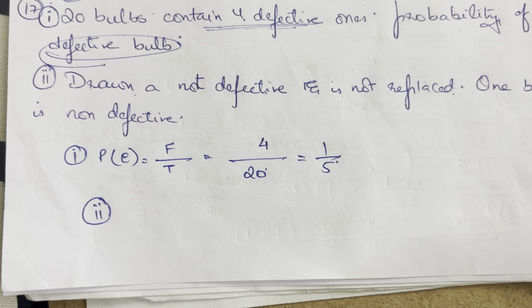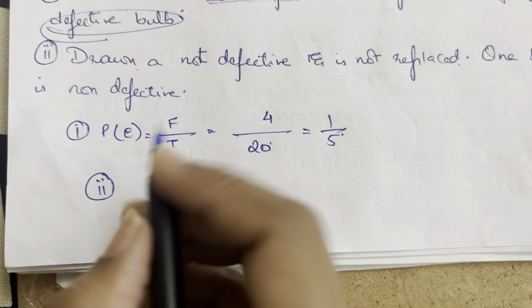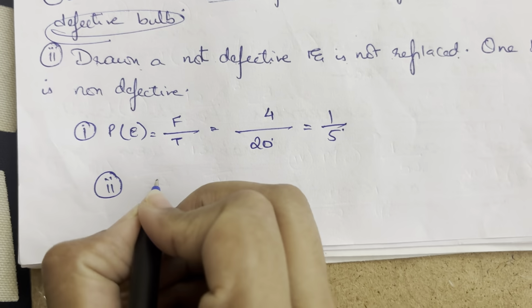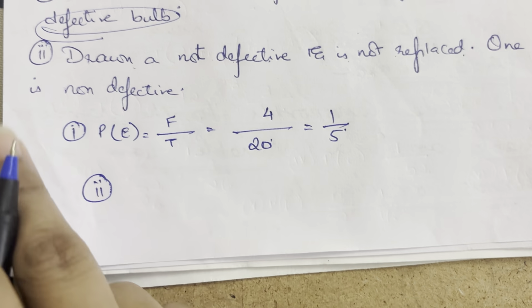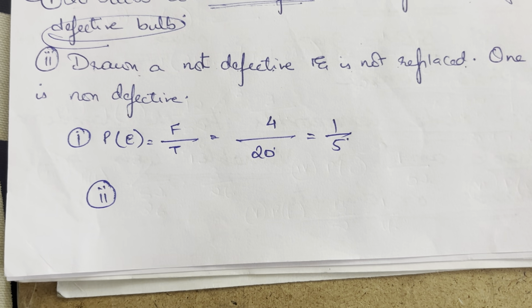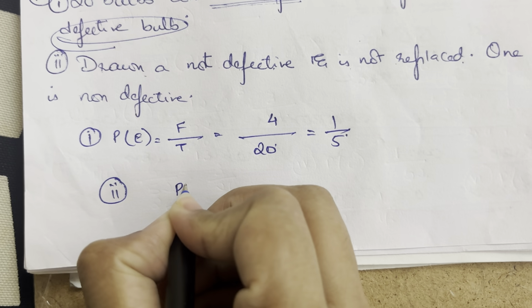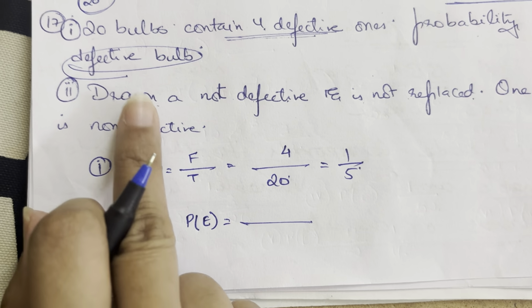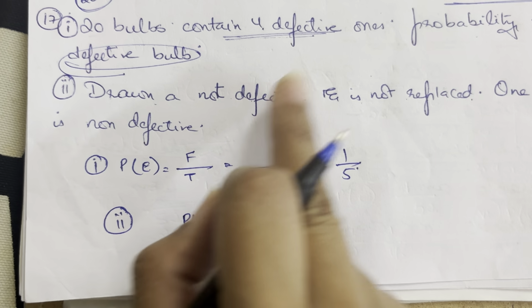So what's going to happen in here? In the beginning when I'm picking out, the total number of bulbs is 20. Then 20 minus 1, because one of the bulbs has been taken out. The probability of the event is going to be not defective. That means a good bulb has been taken out.